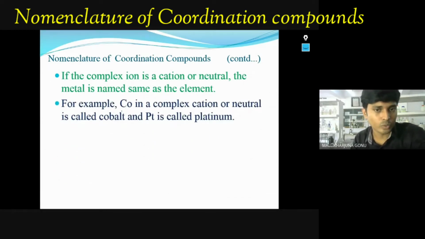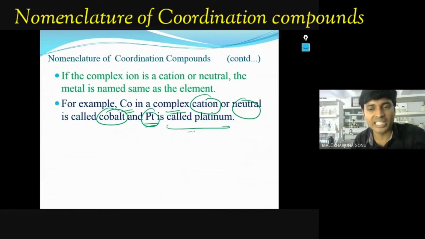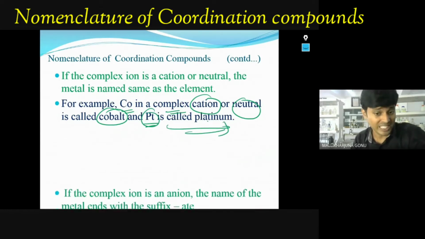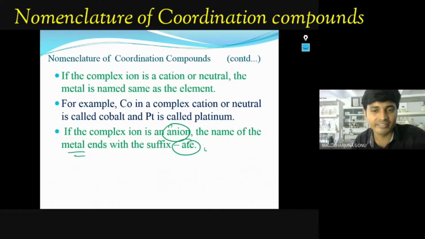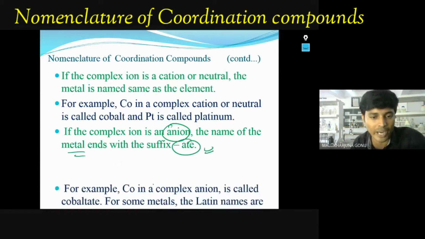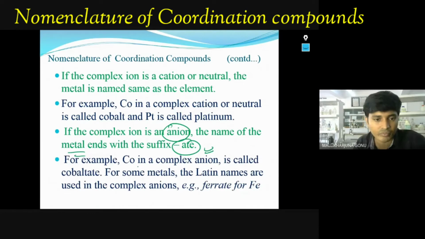For example, cobalt in a complex cation or neutral, we call it cobalt. For example, if the central metal atom is platinum, we call it platinum. The same complexes, if it is in anion, the name of the metal ends with ate, suffix with ate. Just now I have mentioned, it is cobaltate if it is in anion.